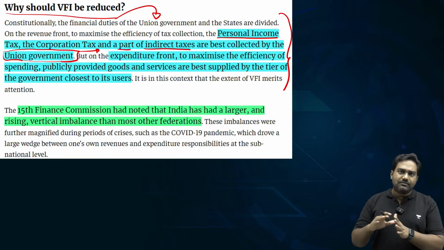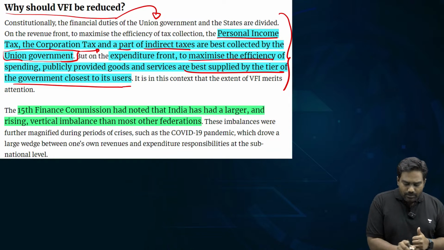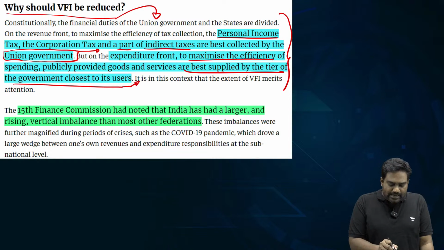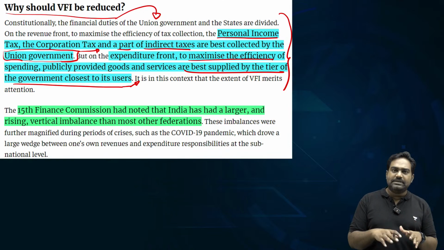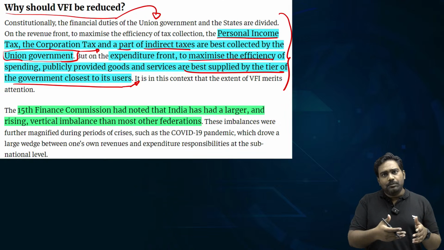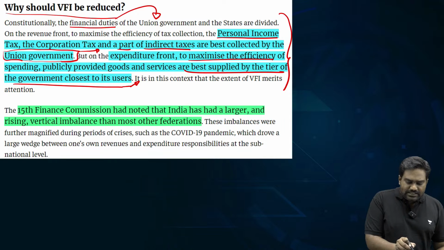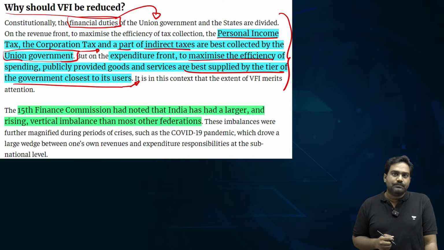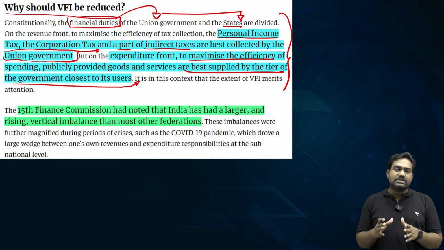States also have their own tax jurisdiction, and this is designed to enhance tax efficiency, to ensure that states have their own sources of revenue, where states levy and collect some taxes, keep some taxes to themselves, and states contribute to the central divisible pool of taxes as well. So, the taxation responsibilities have been clearly divided by the constitution. The idea here is to bring in efficiency in taxation and provide fiscal independence to the states.